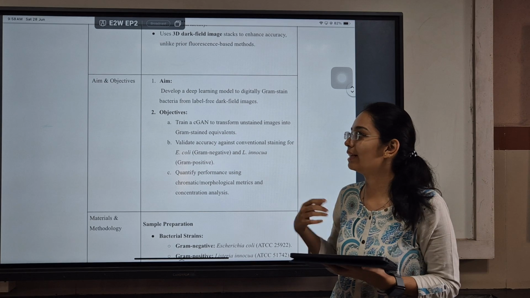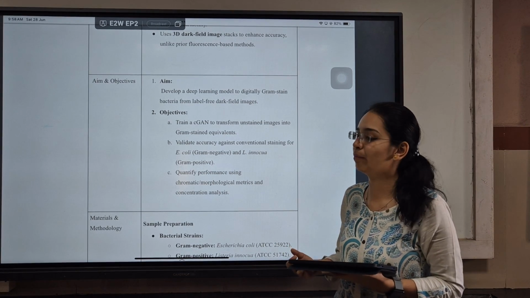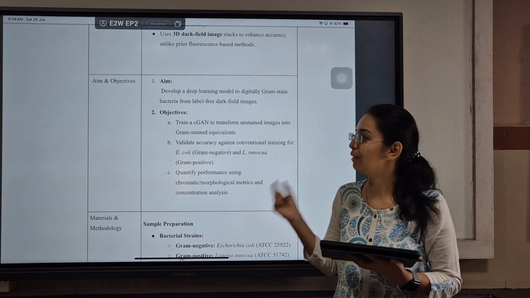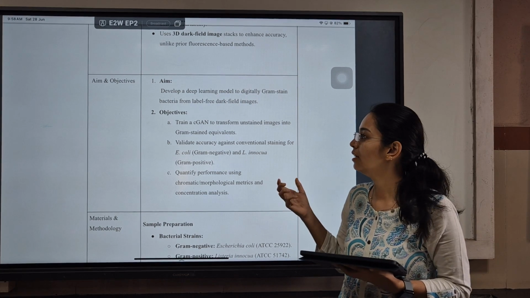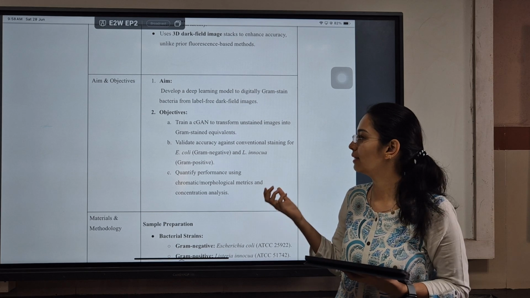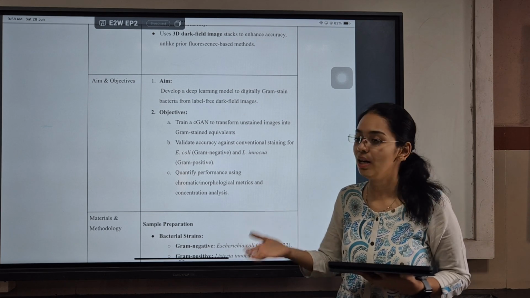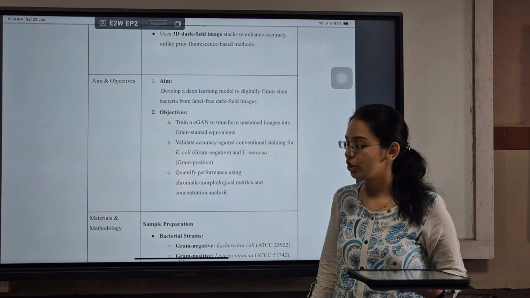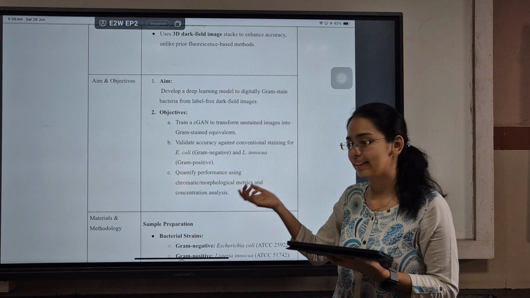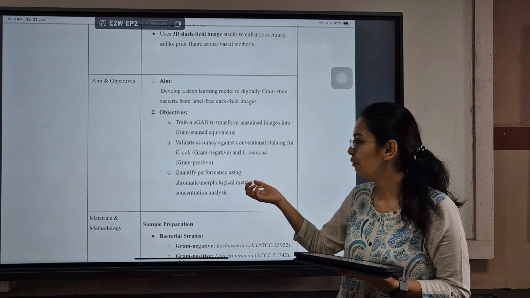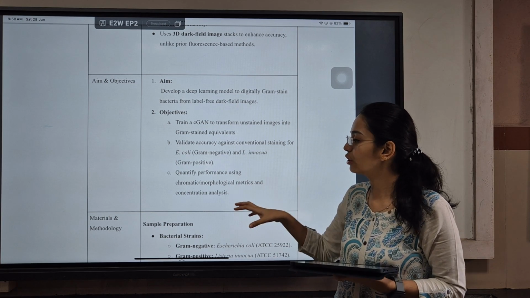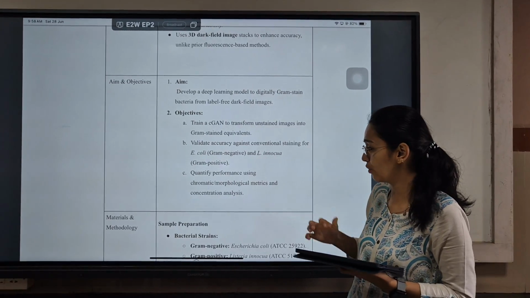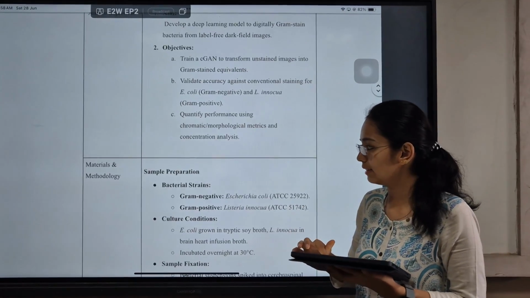The aim of the study was to develop a deep learning model to digitally gram stain bacteria from label-free dark field images. The objective was to train the system to transform unstained images to gram stain equivalents and to validate the accuracy against conventional staining for E. coli, which is gram negative, and Enterococcus for gram positive. And also to quantify performance using chromatic or morphological metrics and concentration analysis.